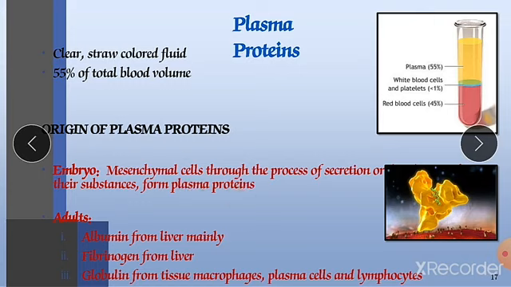In adults, the liver is the major source of albumin. It can be synthesized in the liver. Fibrinogen can also be synthesized in the liver, and from there it can be released. Next, globulin comes from the tissue macrophages, plasma cells and the lymphocytes.